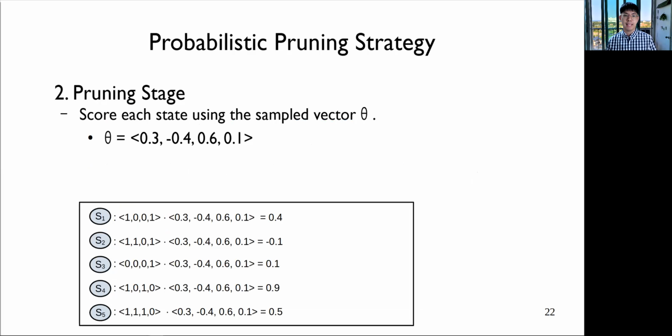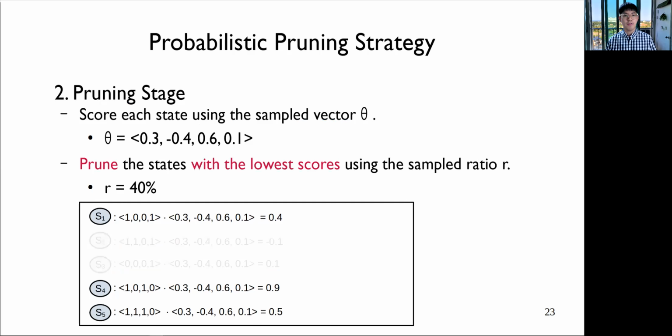After transforming each state into a feature vector, we score each state by calculating the inner product of the feature vector and the sampled vector theta. Finally, we prune the states with the lowest scores using the sampled ratio R. Suppose that the ratio R is 40%. We cut out 2 states from 5.